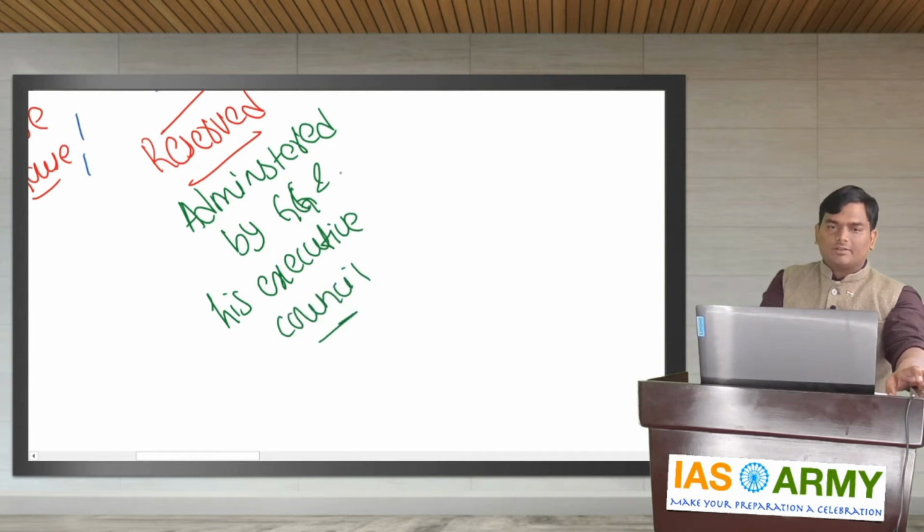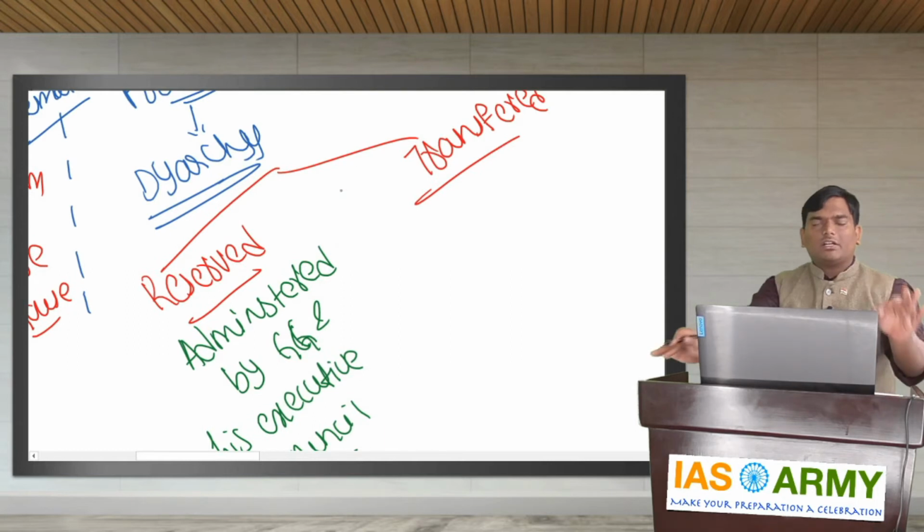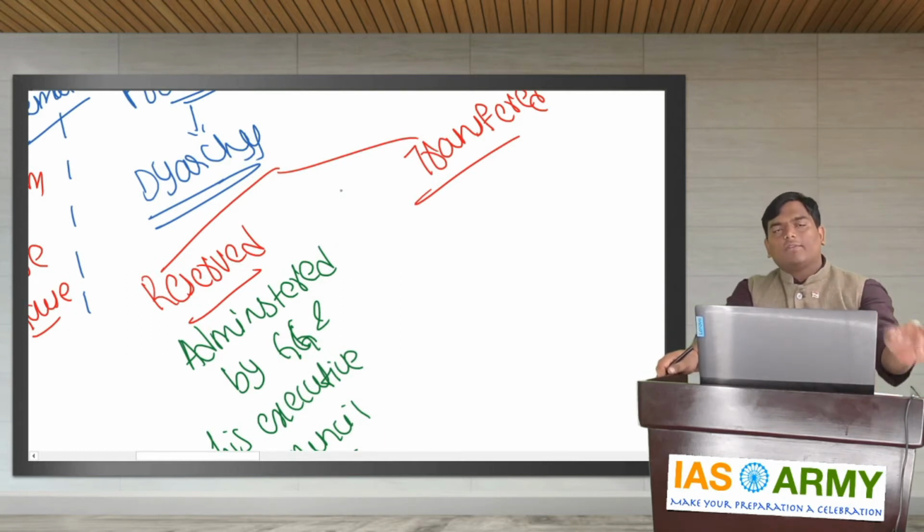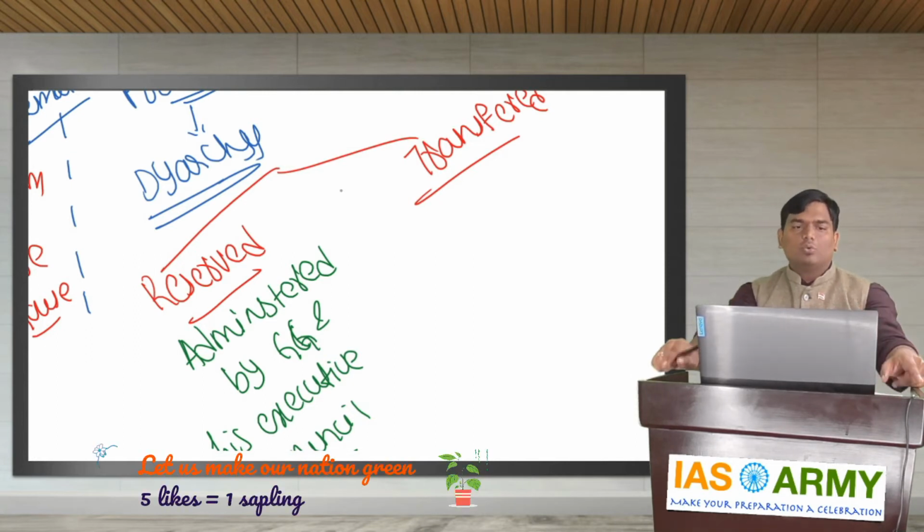Don't confuse, my dear friends. At provincial level, Government of India Act 1919 introduced a system known as diarchy. Under this diarchy, the provincial subjects were divided into two, reserved subjects and transferred subjects.